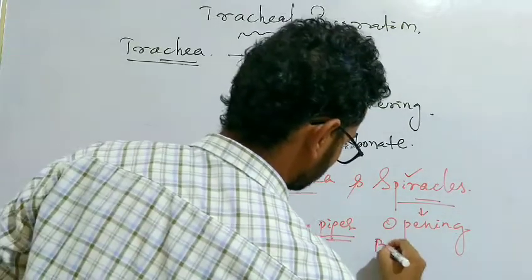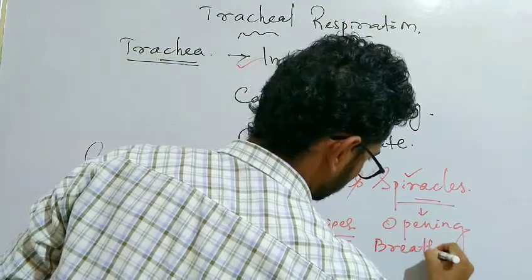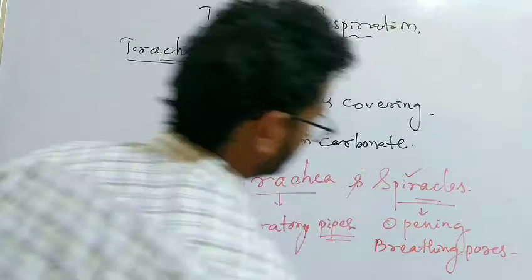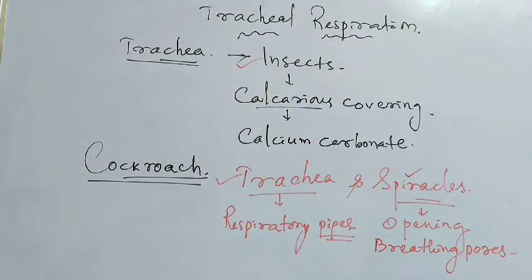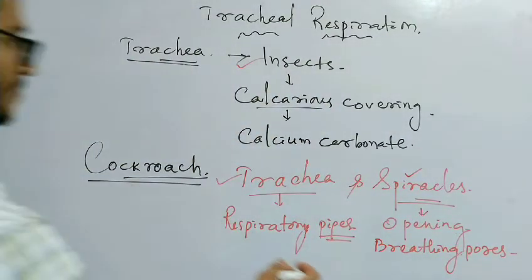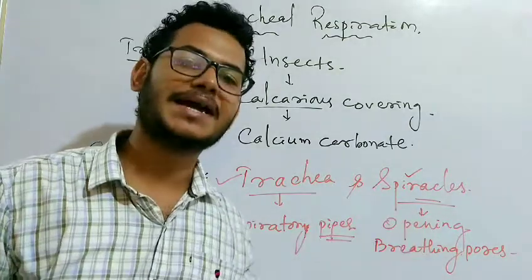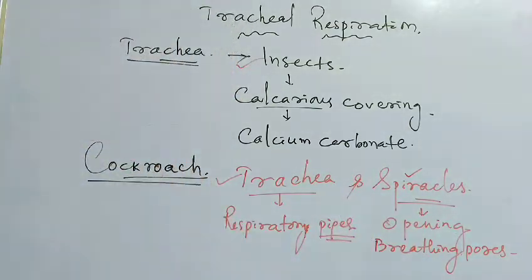These are the openings through which the organism takes air into its body, so they are also called minute breathing pores.